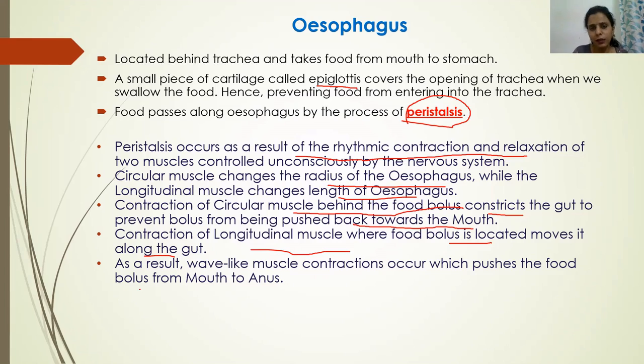As a result of contraction and relaxation of circular and longitudinal muscles, a wave-like contraction occurs in the esophagus, and it pushes the food bolus downward from mouth to the anus. This wave-like contraction of the esophagus or alimentary canal, which causes the movement of food bolus forward from mouth to anus, is known as peristalsis. So peristalsis is the process by which the bolus of food moves along the alimentary canal. I hope you people are clear with this.